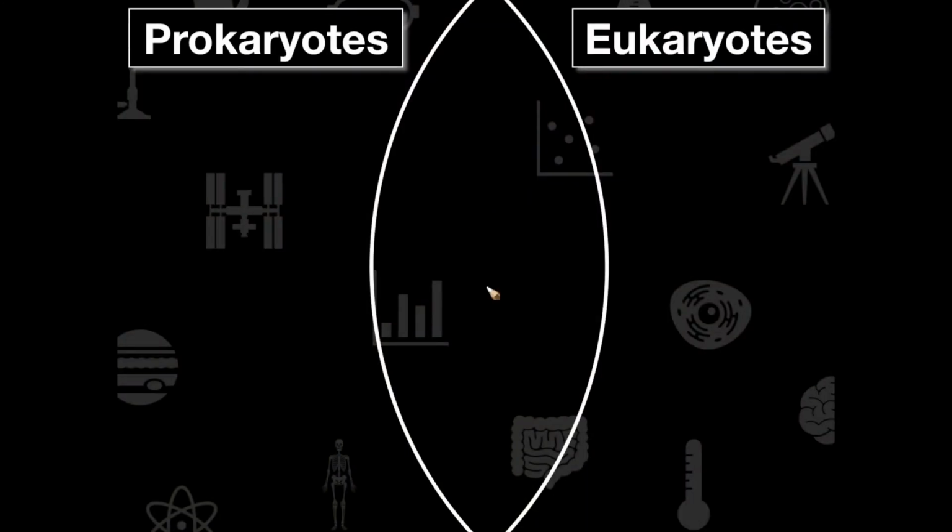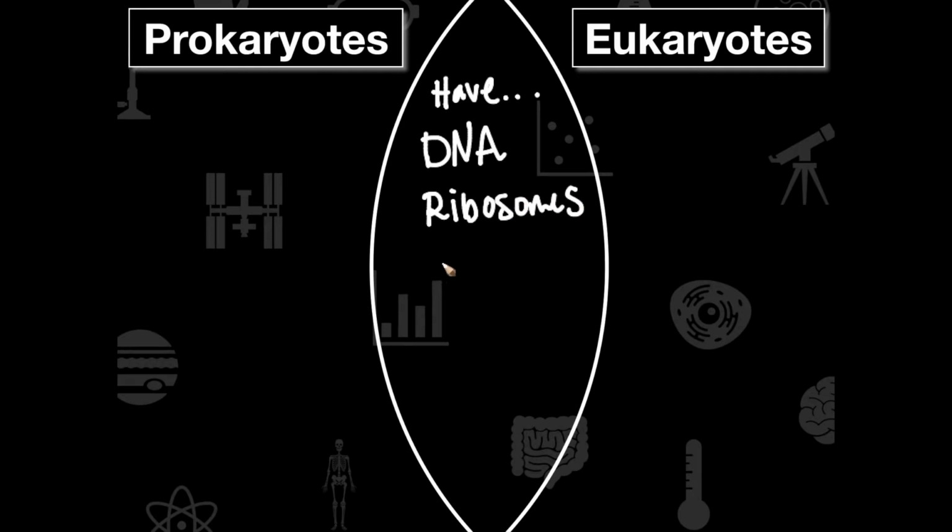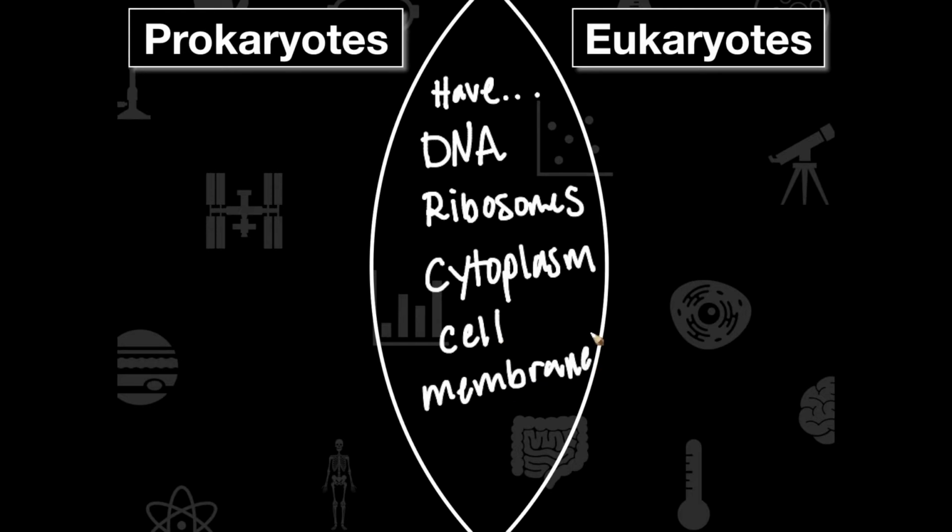So let's go through and look at a Venn diagram to try to better understand the categories here. Both of these are going to have a few things. They're both going to have DNA. The DNA is going to be different, but they still have the genetic material DNA. They both have ribosomes because they both need to make the proteins of their cells. They both have a cytoplasm, and they both have cell membranes.